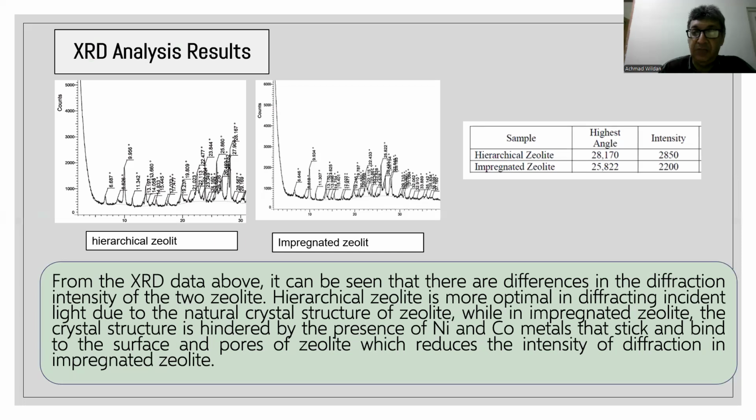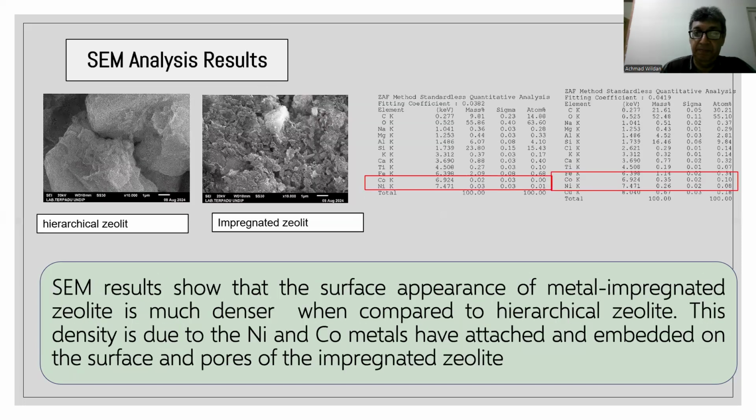Hierarchical zeolite is more optimal in diffracting incident light from the natural crystal structure of zeolite. While in impregnated zeolite, the crystal structure is hindered by the presence of nickel cobalt metal that sticks and binds to the surface and pores of the zeolite, which reduces the diffraction intensity in impregnated zeolite.